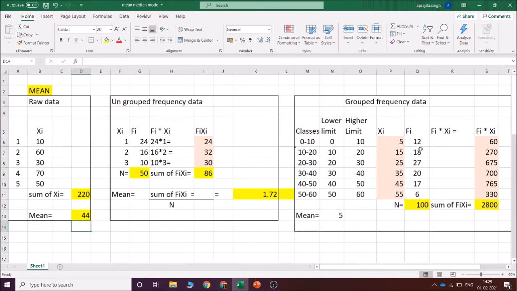Now if group frequency data is given to you, what is given? Classes are given to you, and how many times this particular number is occurring, how many numbers are there from 0 to 10 is told by the frequency.